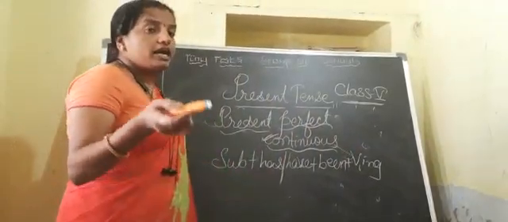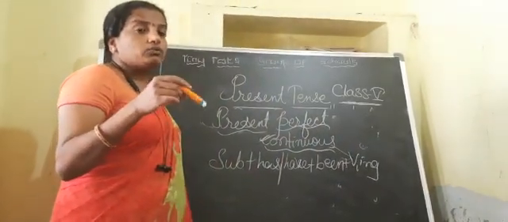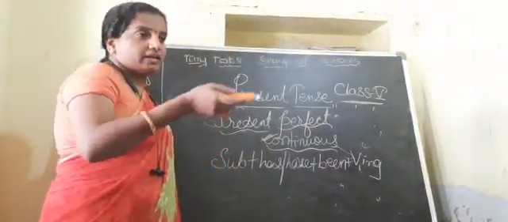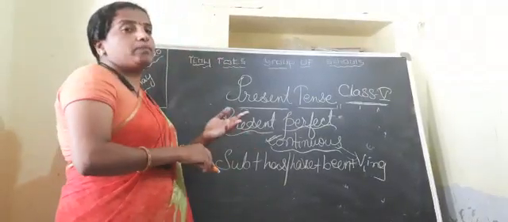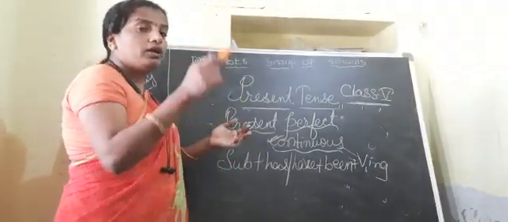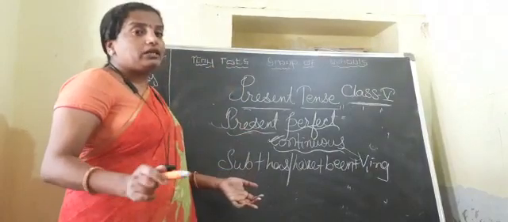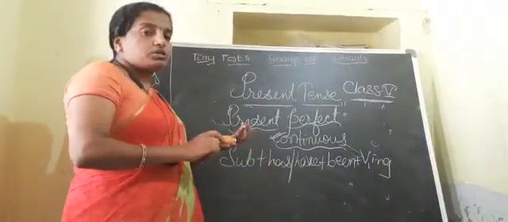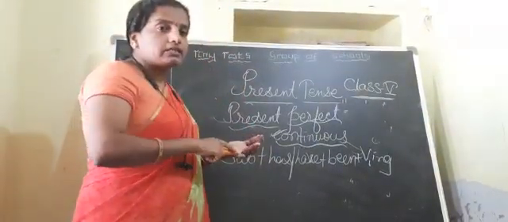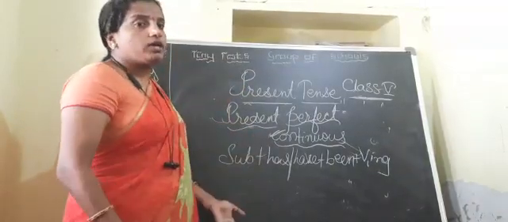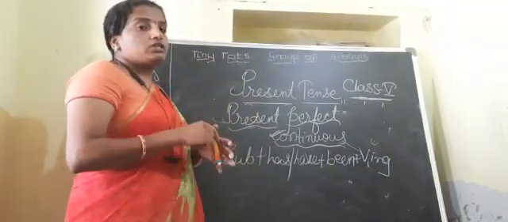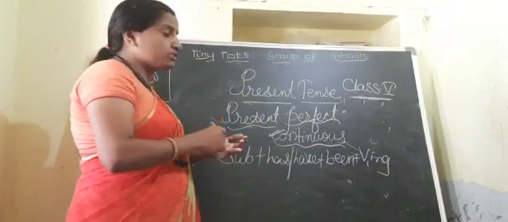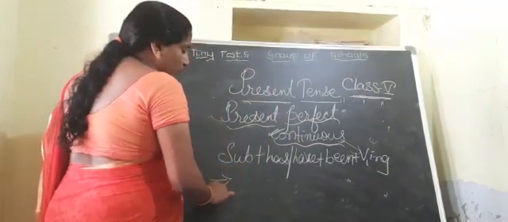Suppose she has been teaching since 2004. Means she started the teaching profession in 2004 and still it is continuing. Means the actions which started in the past and still they are going on. To denote such type of actions, we will use present perfect continuous.